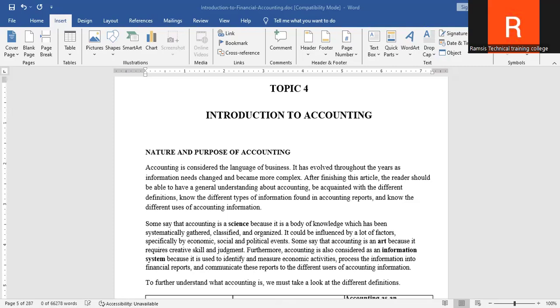For example, if you have a salon somewhere, you can record its daily sales, expenses, and purchases, so that at the end of the month, you can prepare a profit report to see if it is actually making money. So the objectives of accounting is basically recording transactions, and that is accurate records of sales and purchases. The other thing is to determine profit or loss, and that means knowing if a business is making or losing money.